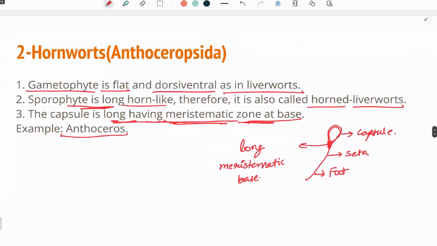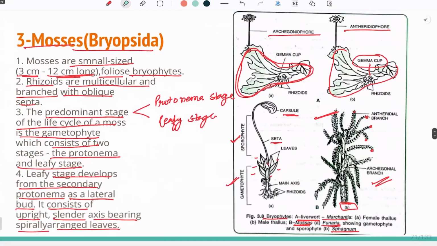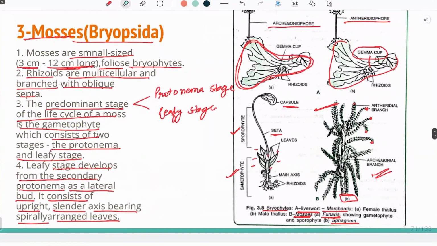Hornworts, these are the gametophytes. In them, the gametophytic plant is flat, whereas the sporophytic plant is erect and has a horn-like structure, due to which they are termed horned liverworts. So if someone asks a question about what plants are horned liverworts, we would say that these are Anthocerotopsida or hornworts. The third is mosses or Bryopsida. These are small bryophytes, from 3 to 12 centimeters long. The rhizoids in them are multicellular and branched with oblique septa.